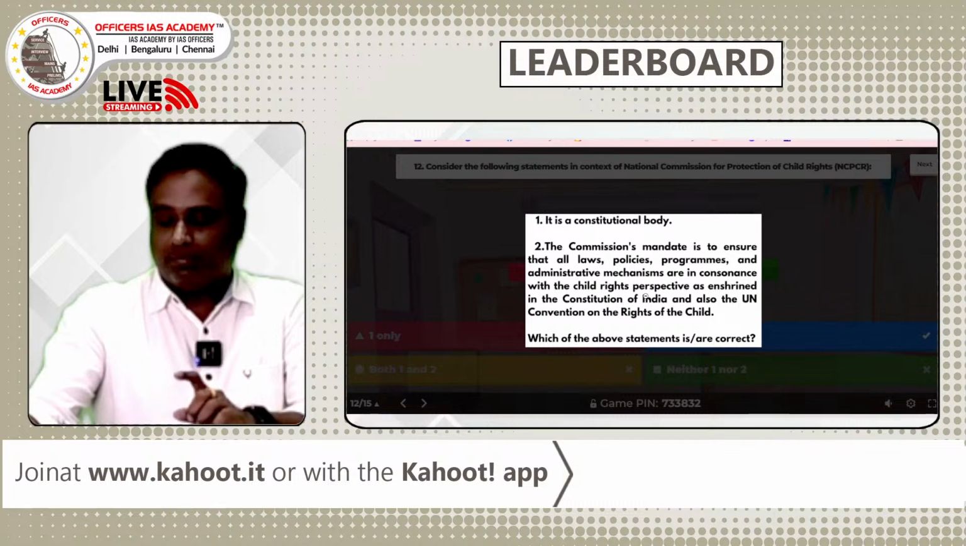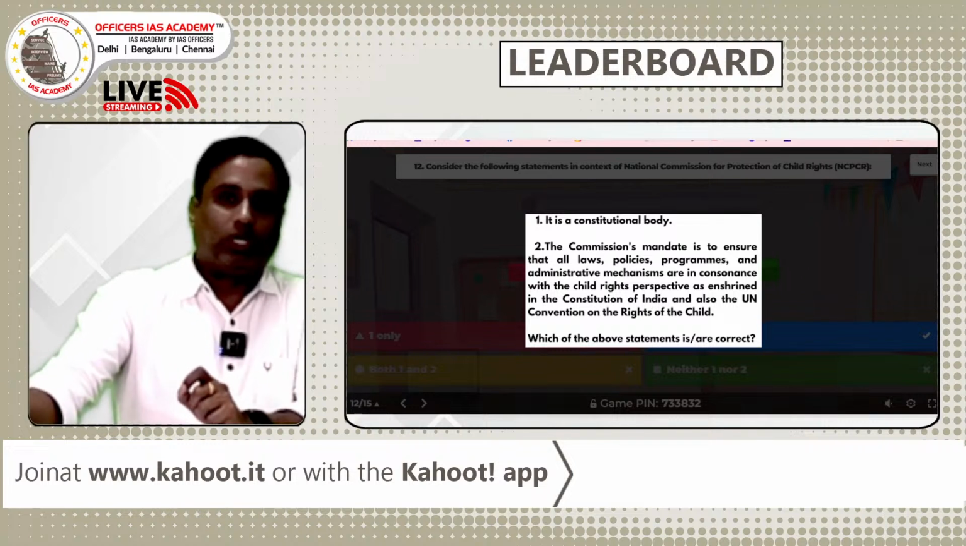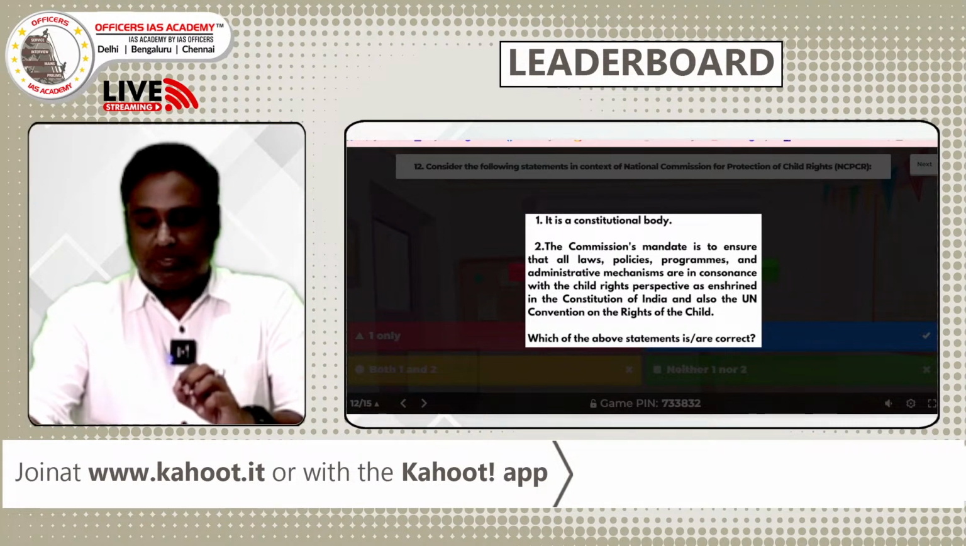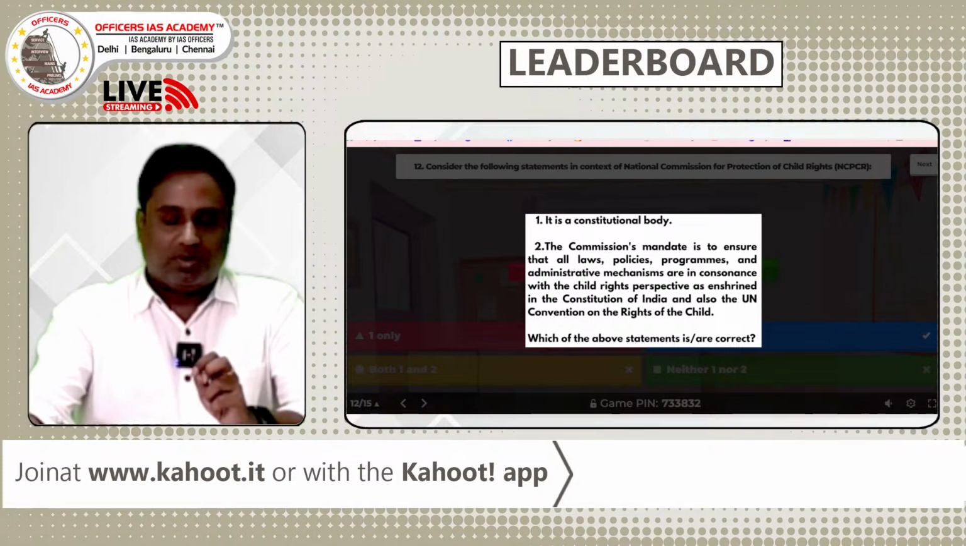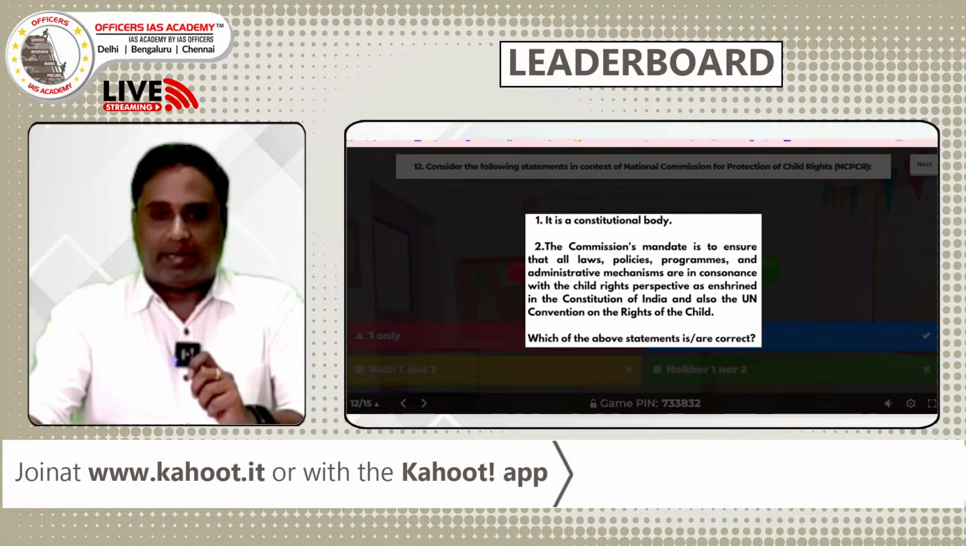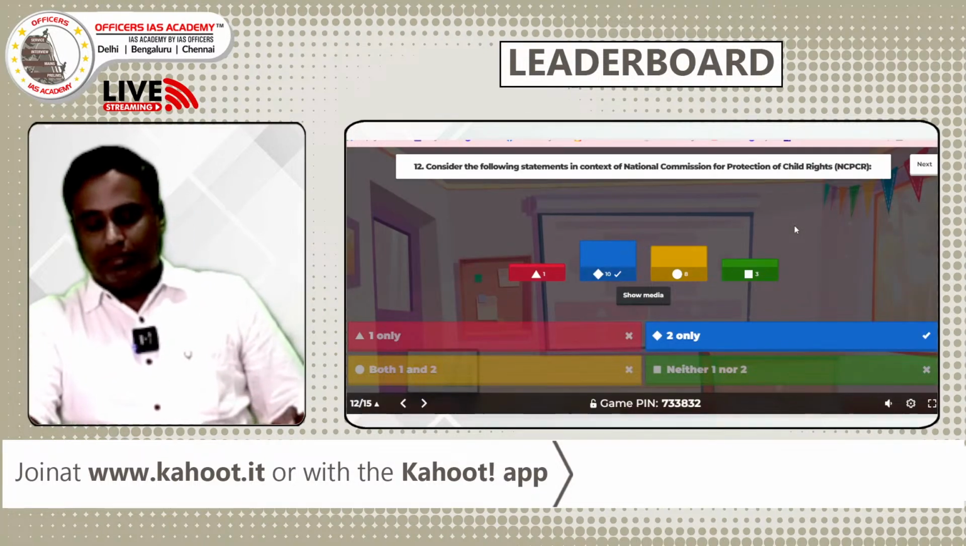The first statement is incorrect because the National Commission for Protection of Child Rights, NCPCR, is not a constitutional body. It is a statutory body. It comes under the Commissions for Protection of Child Rights Act, CPCR Act 2005. So the answer is B, 2 only.